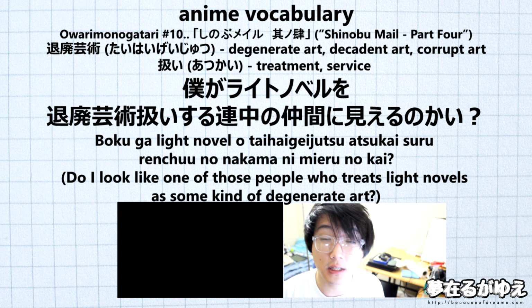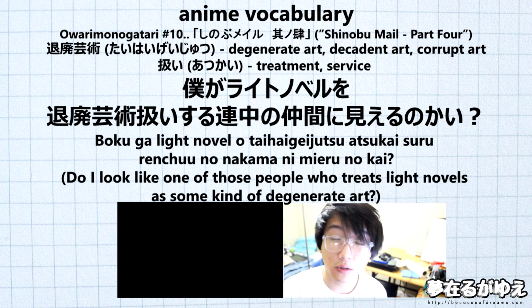Let's break down this sentence bit by bit. So first up we just have boku, and this is going to mean I. We have ga, marking I as the subject of the sentence. We have raito noberu as light novel basically.